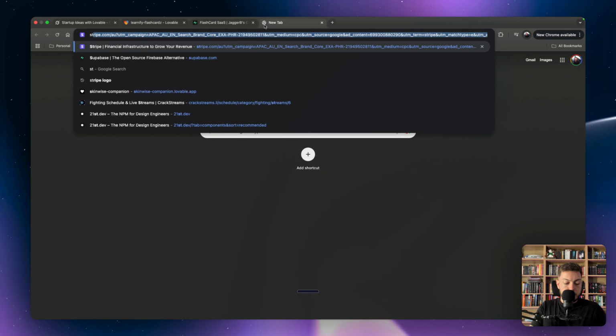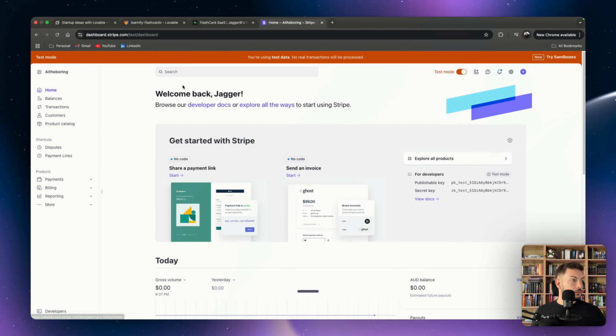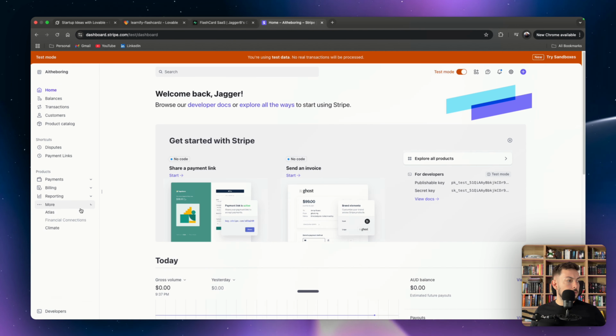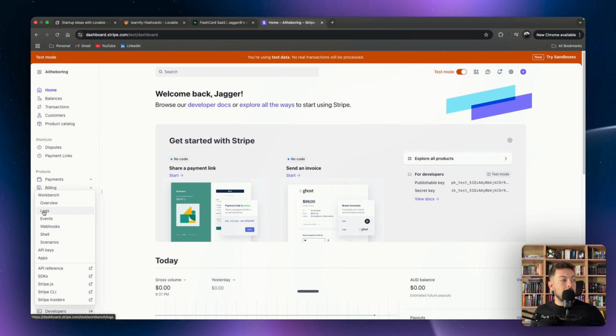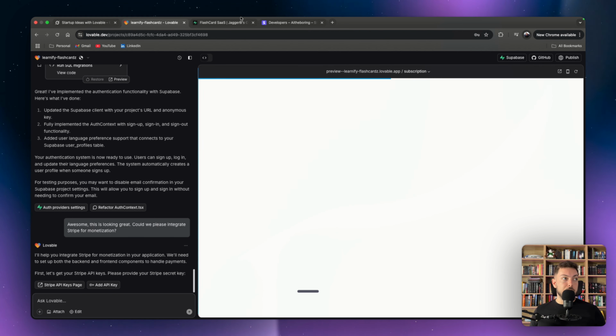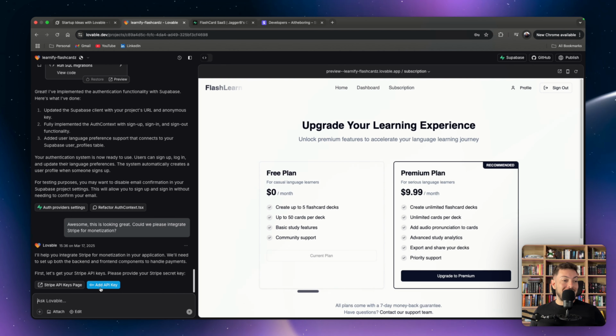Let's go to Stripe. This is the right profile. Okay, so we're going to go to test mode. Once you're in test mode, what you want to do is you want to come down to the developers tab. Yep, developers tab. And you want to go to API keys. Okay, so what I did was I've jumped back to Lovable because I don't want to show you guys my API keys, obviously.